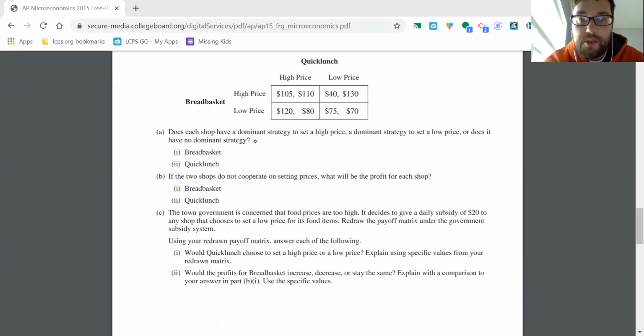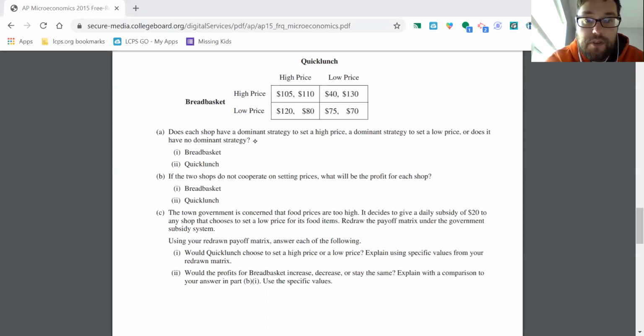What we do, and this is difficult to do if you're taking this on a computer screen, but I always recommend you jot down, just rewrite the payoff matrix real quick. However you do it, you want to draw boxes or underline, whatever makes sense, just to make sure you don't make any easy mistakes here. So we've got to figure out the dominant strategy for both Breadbasket and Quick Lunch. Let's go through. I'm just going to start at the top here with Quick Lunch.